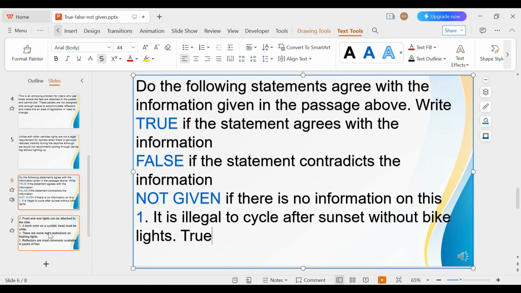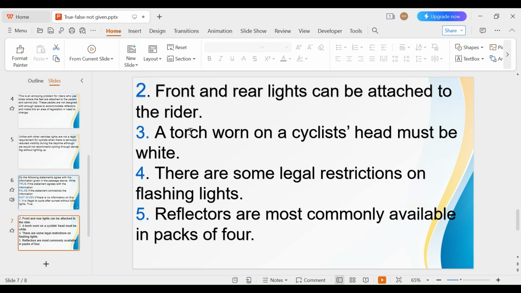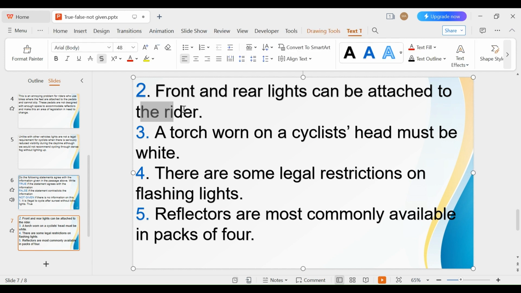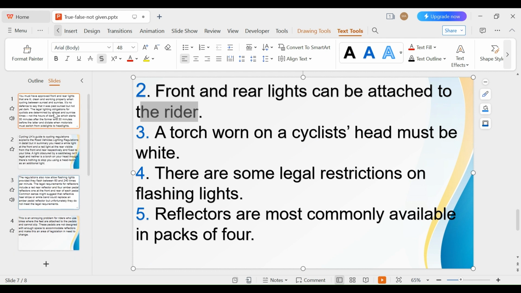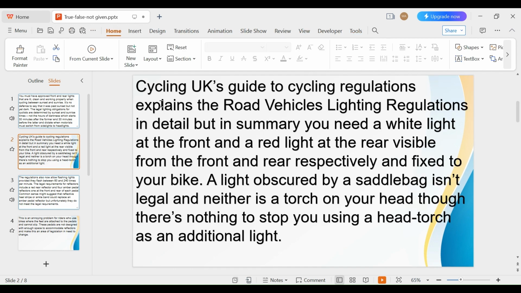So let's see the next one. Front and rear lights can be attached to the rider. So it says attached to the rider. If it's not attached to the rider but attached to the bike, so that means it would be false. So let's start where we finished. It will start here. Yes, here.